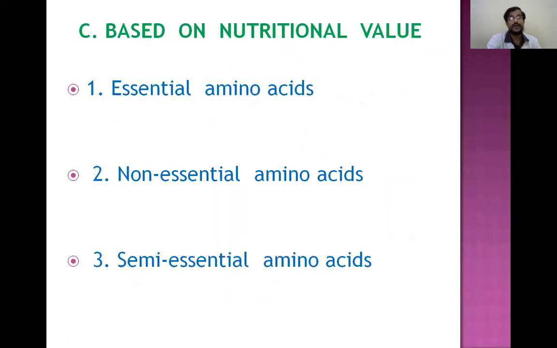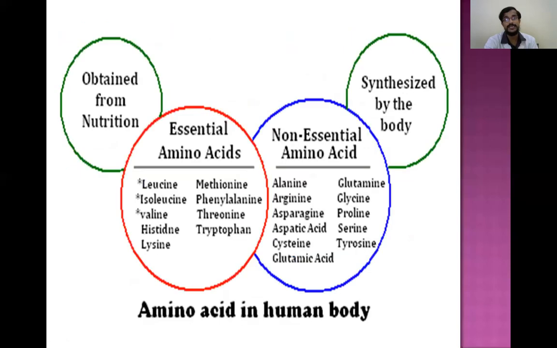And based on nutritive value: essential, non-essential, and semi-essential. We know essential and non-essential depending upon the requirement, depending upon the synthesis, whether it is inside the body or not. They are classified into essential, non-essential, and semi-essential. Okay, and examples we have to remember.